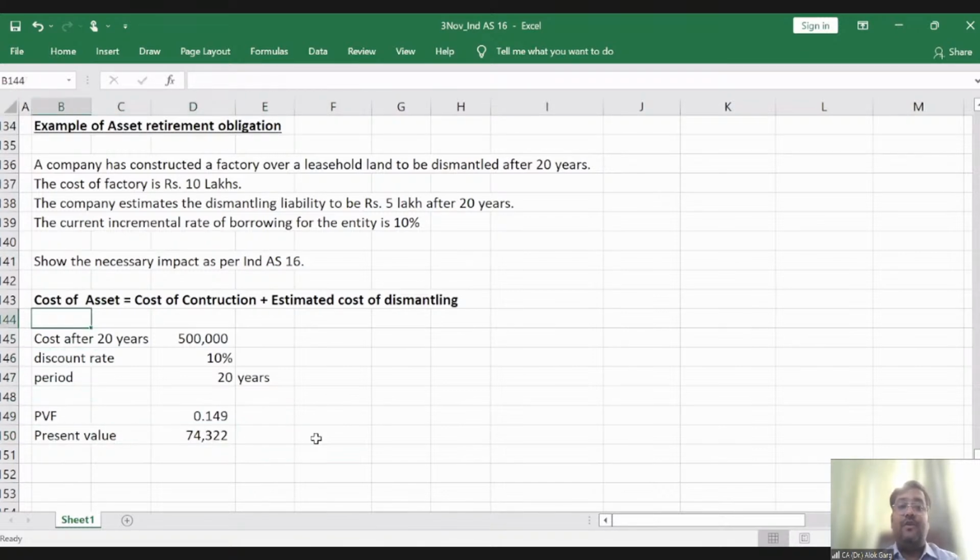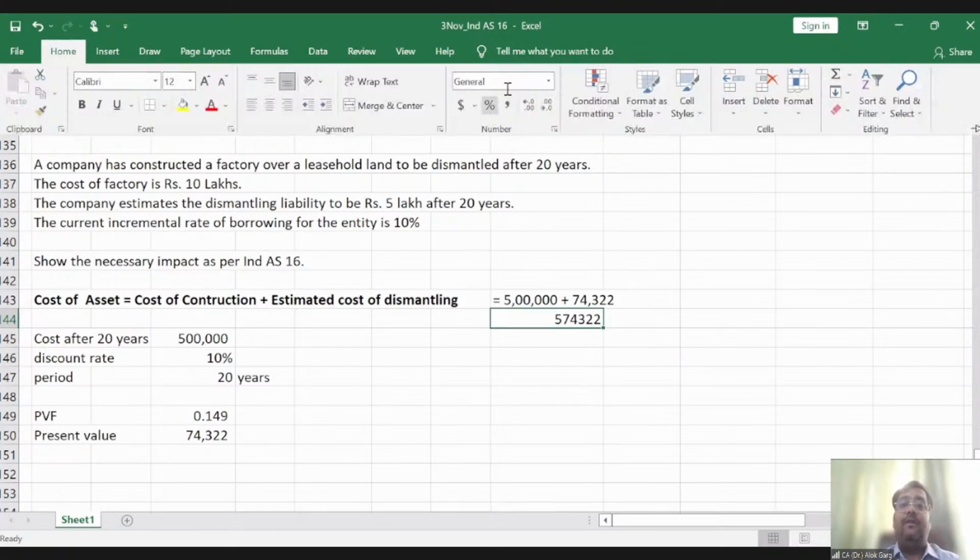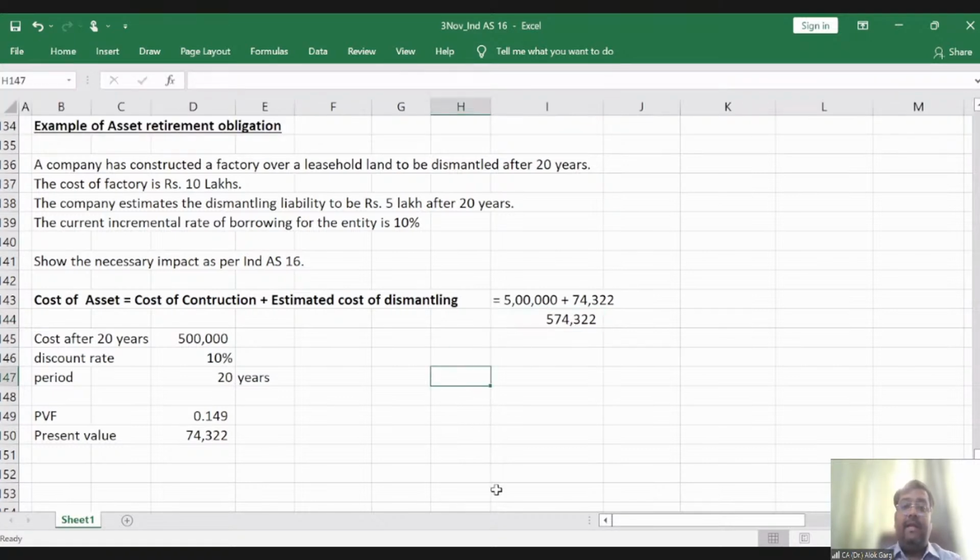Friends, what is the cost of the asset? The cost of the asset is equal to 5 lakh plus 74,322. Right. So the cost of the asset is equal to 5,74,322. What will be the accounting entry, friends? You will be able to understand more with the help of this accounting entry.